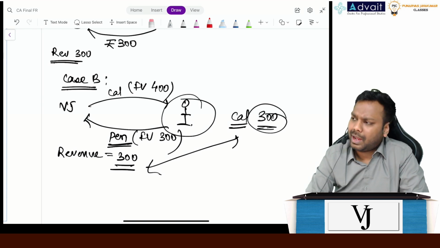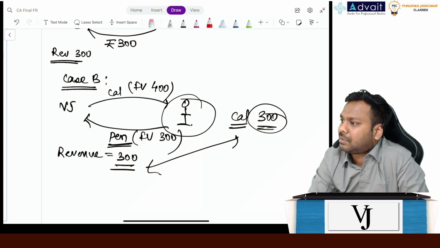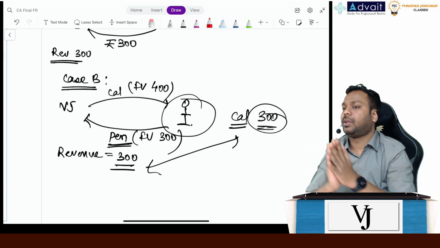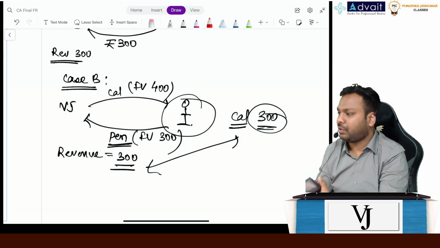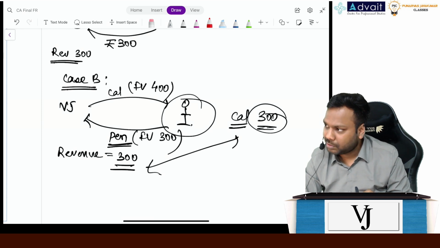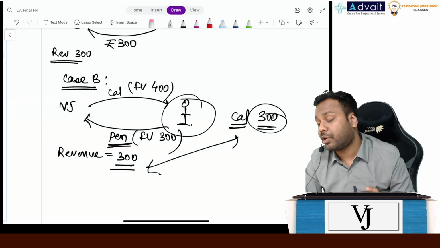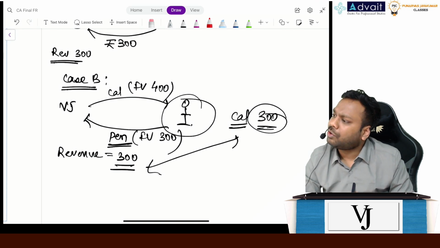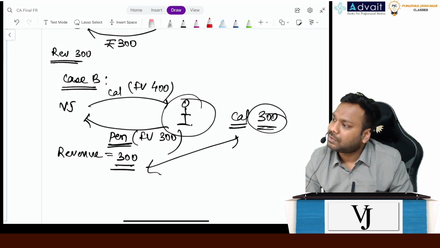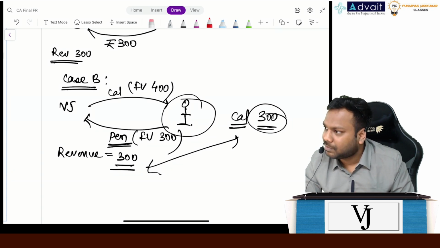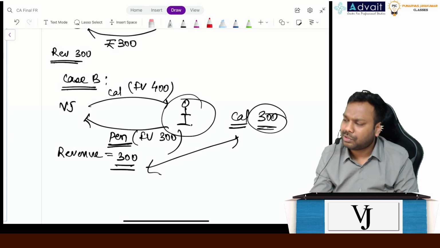No, why will it be high for the retailer? Okay, understood your point. Now think of yourself. If this calculator is worth 400 and you sold it to a customer for 600, will you recognize 400 as revenue? How much will you recognize? Why will cost increase? Why is your cost 400?